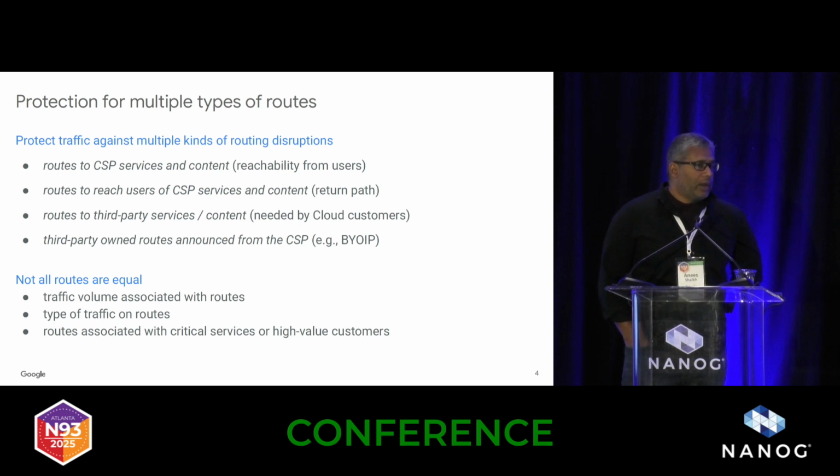One is that we now have to pay a lot of attention to the routes that we get that are to reach third-party services that our customers use. So this might be other CDNs, other clouds, obviously. Many of our customers are multi-cloud. Making sure that we have robust routing to those services is super important.